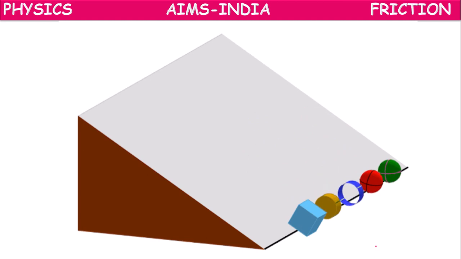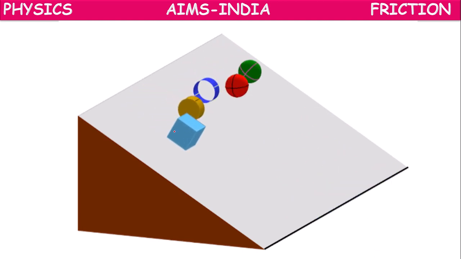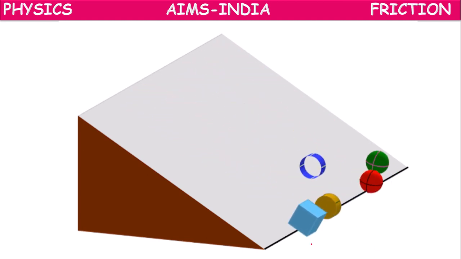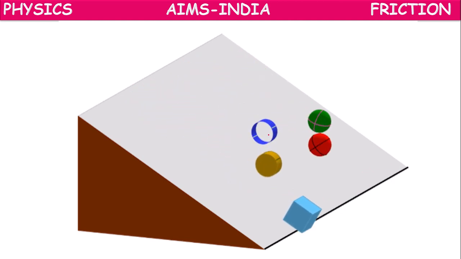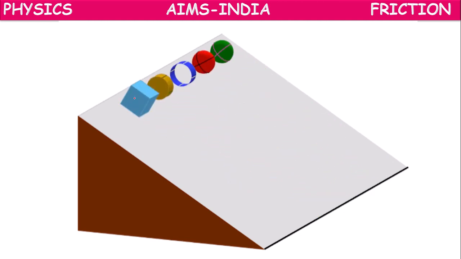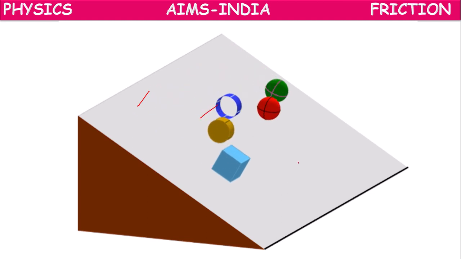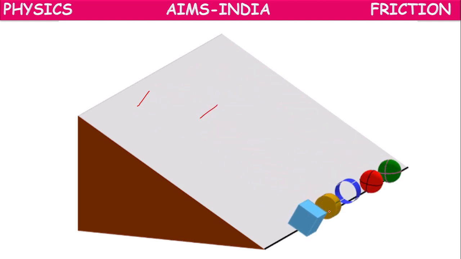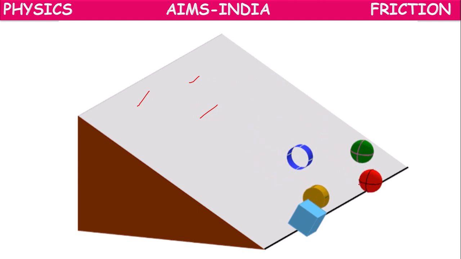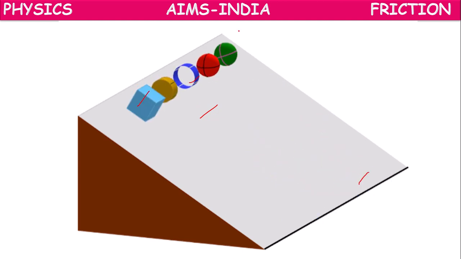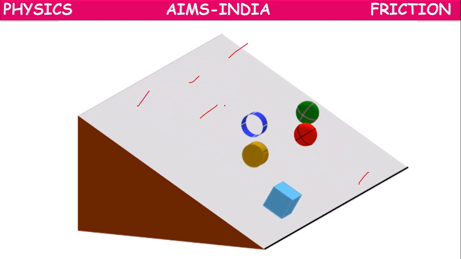In this animation, we are rolling different kinds of objects on the same inclined plane. One looks like a square, next like a cork piece, next like a bangle, next like a football, next like a green ball.